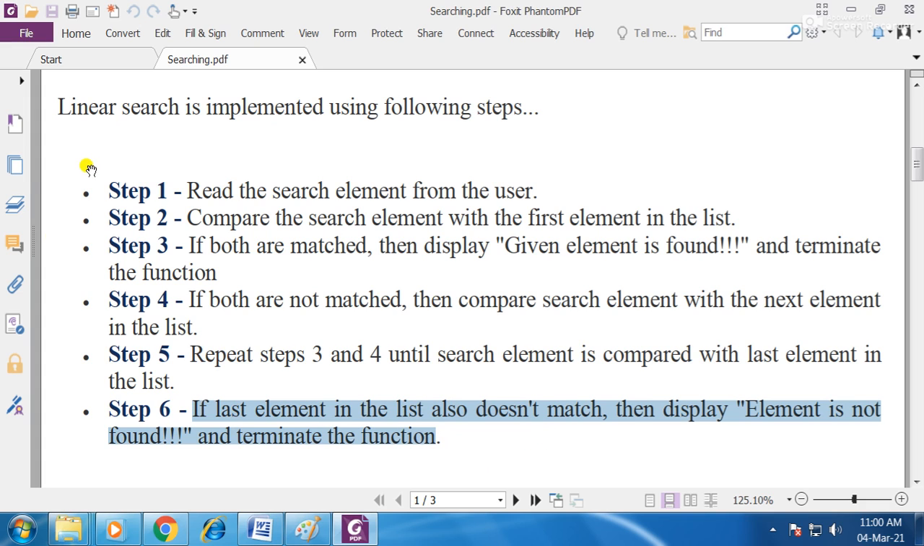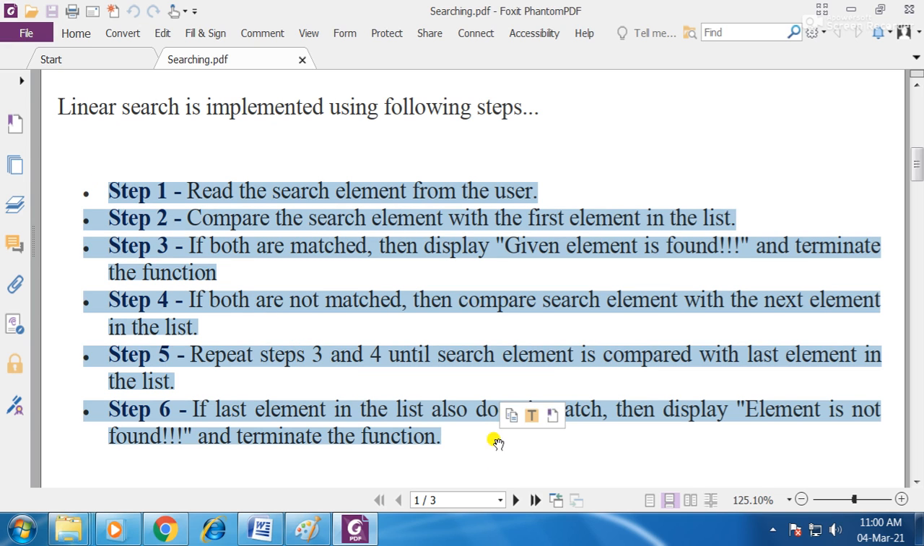So these are the simple steps for understanding the linear search algorithm, which starts from the first element and starts comparing. Whenever it is found, it will give the result that the element is found at this particular position. Otherwise, if the element is not found, it will give that the element is not found after comparing with the last element.